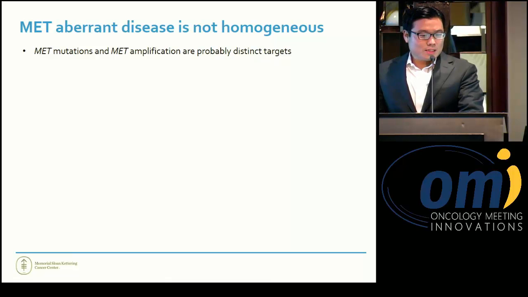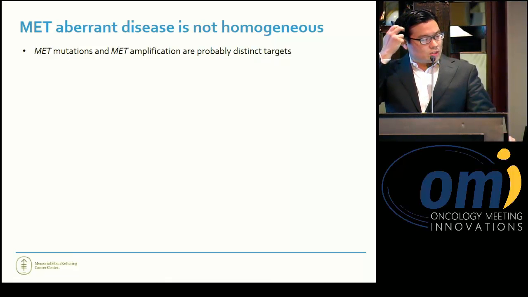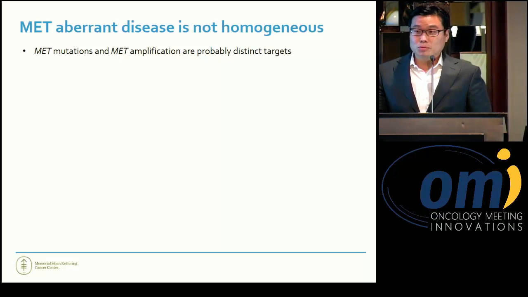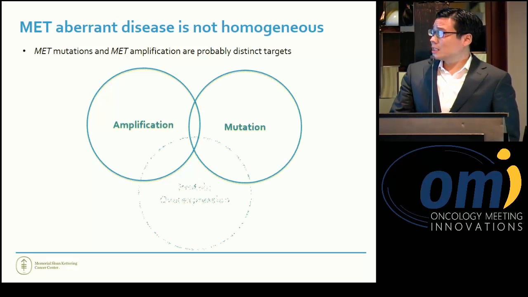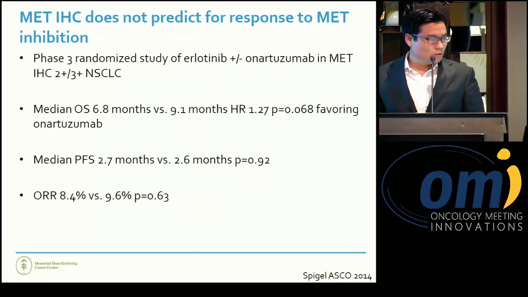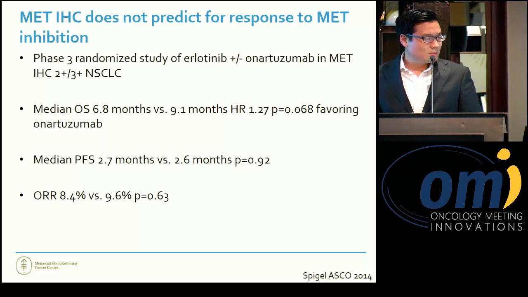So I think it's important, and Ravi had mentioned this yesterday, that MET aberrant disease is not a homogeneous entity. We have MET mutations and amplification, which are probably distinct targets, and then in addition to that, protein overexpression, which we've tried to take a look at also. And so the next few slides are going to try to summarize some of these data.